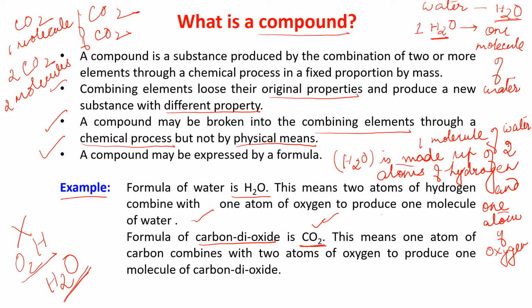This means that 1 atom of carbon combined with 2 atoms of oxygen to produce 1 molecule of carbon dioxide. And it is having a particular formula, CO2. Okay, so have you understood what is a compound?